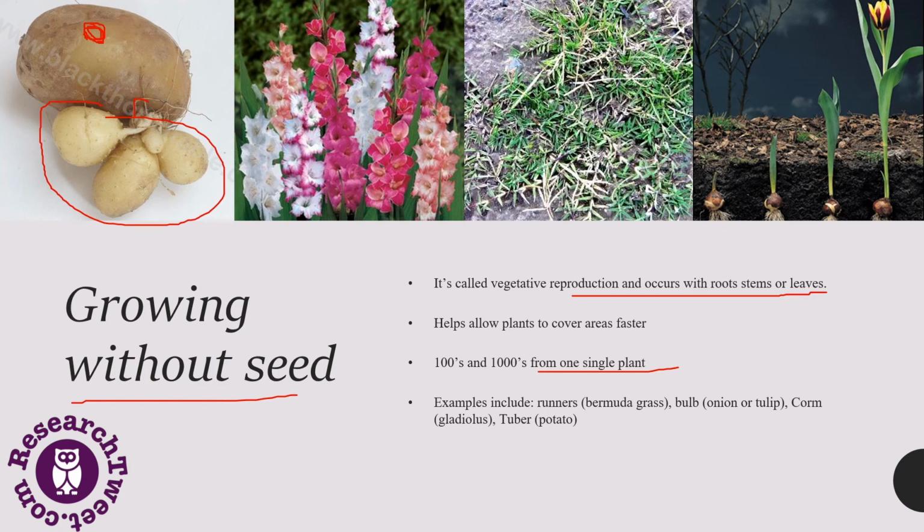Some examples: I have already talked about the potato, which is the tuber. Then there are runners, which grow from the soil and spread into the whole area. And bulbs, such as onion or tulip, where the bulb grows through the stem or root into a plant. And then there is the corm.